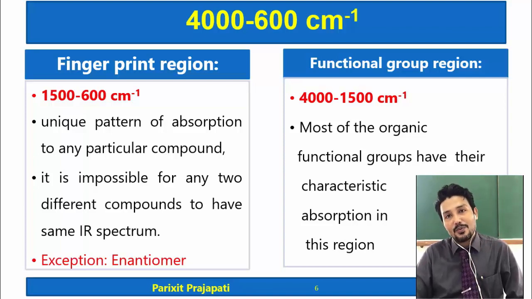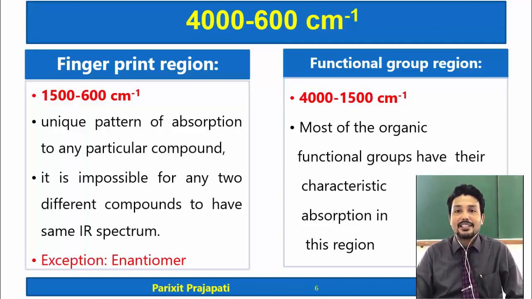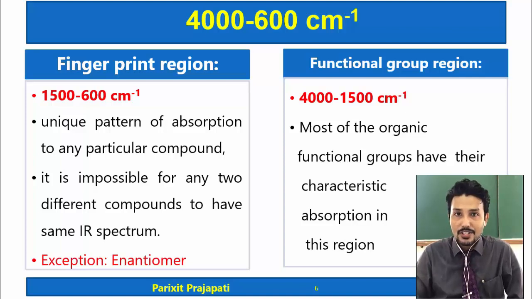Now the functional group region. What is the functional group region? 4000 to 1500 centimeter inverse is known as the functional group region. Why is it known as the functional group region?